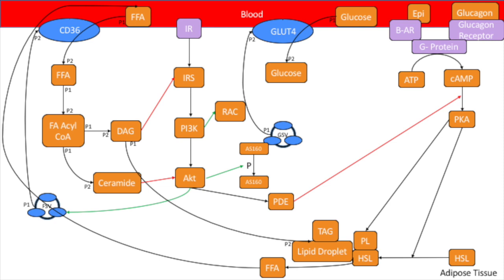Adipose tissue differs in that it has beta-adrenergic receptors and glucagon receptors that activate G protein to increase cAMP from ATP and then PKA. Inhibition of AKT results in less PDE, which is what inhibits the formation of PKA. Without PDE, we get an increase in FFA release into the blood from PL and HSL, exacerbating the issue of FFA in the blood and decreasing insulin sensitivity.